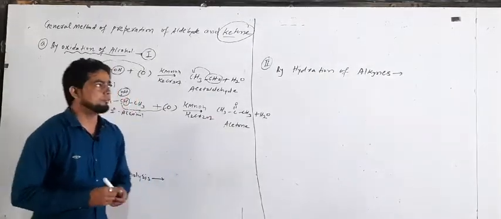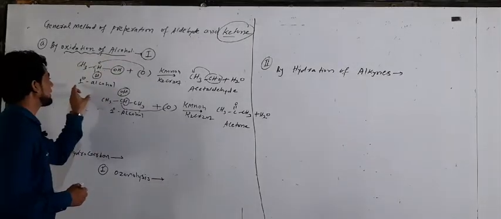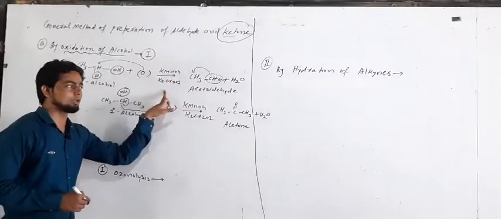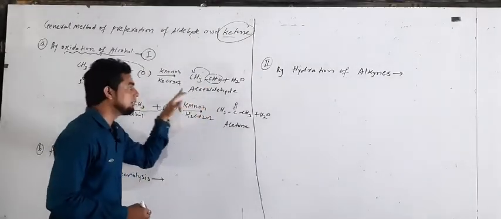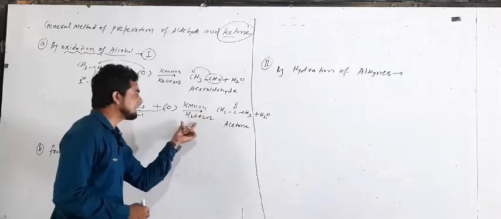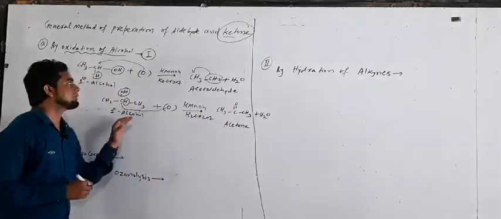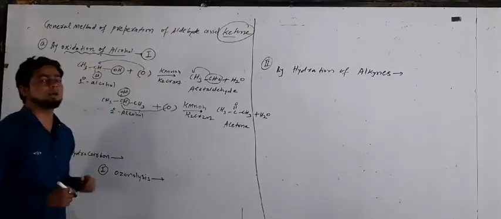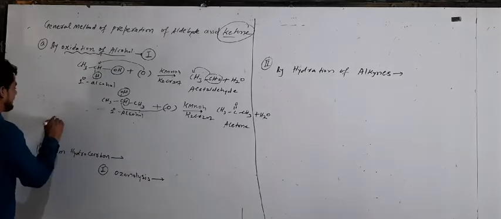So in this way, the first point is by oxidation of alcohol. The primary alcohol on oxidation in presence of KMnO4 and K2Cr2O7 forms aldehyde, especially acetaldehyde, whereas the oxidation of secondary alcohol in presence of the same oxidizing agent forms acetone. It means in the first process, with the help of oxidation of alcohol, we prepare aldehyde and ketone. Clear?